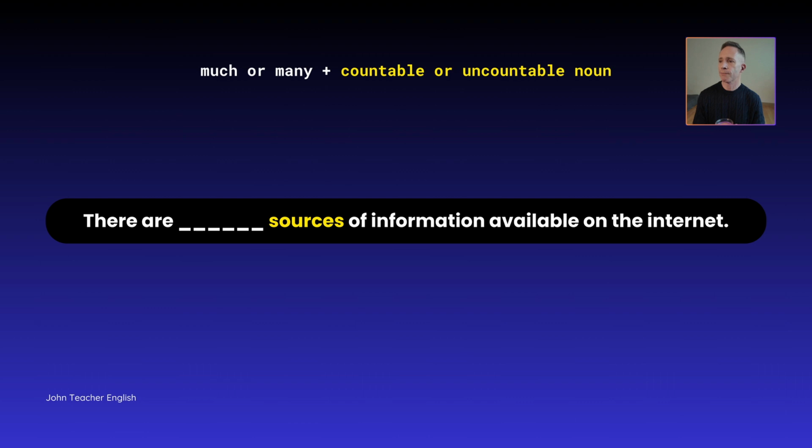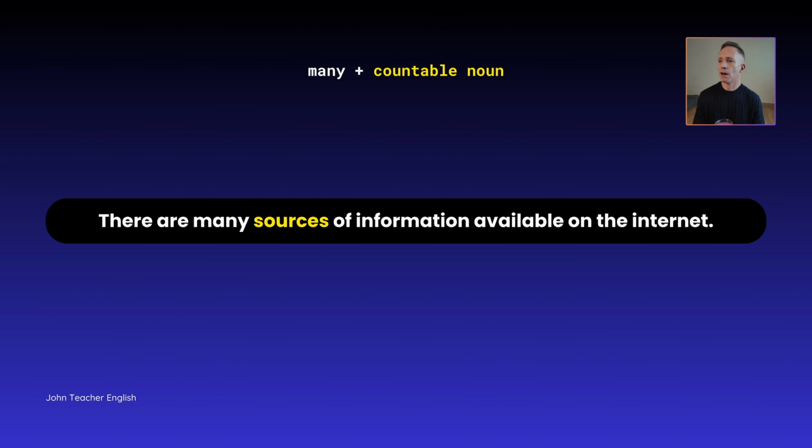There are sources of information available on the internet. There are many sources of information available on the internet. So, countable noun, one source, many sources. It's a countable noun.